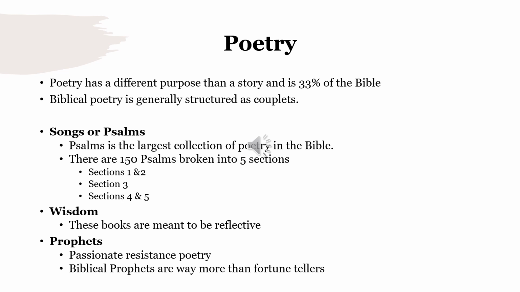Prophets. Passionate resistance poetry is filled with wild and cosmic imagery. Isaiah, Jeremiah, and Ezekiel are just three of the 15 prophets who have their own books in the Bible. Biblical prophets are way more than fortune tellers. They were Israelites who had a radical encounter with God's presence and were commissioned to go and speak on God's behalf.